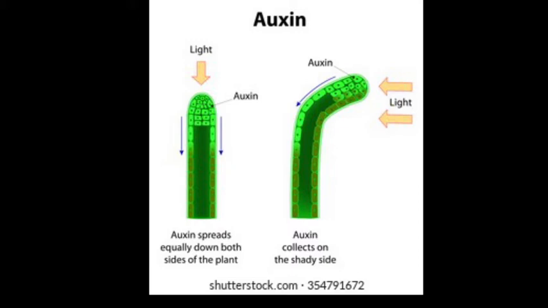So first of all, we have to know about control and coordination in plants. Plants do not have a nervous system and sense organs like eyes, ears, nose, etc., like animals have, but they can still sense things. Plants can sense the presence of stimuli like light, chemicals, gravity, water and touch, and they respond accordingly.